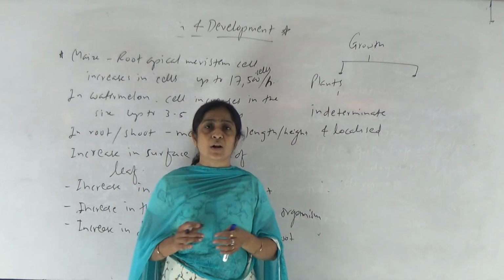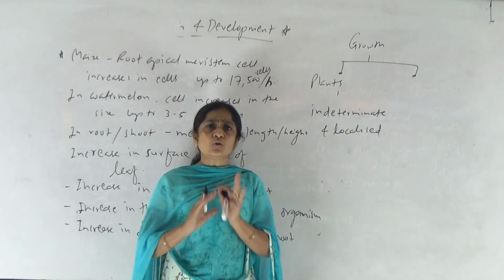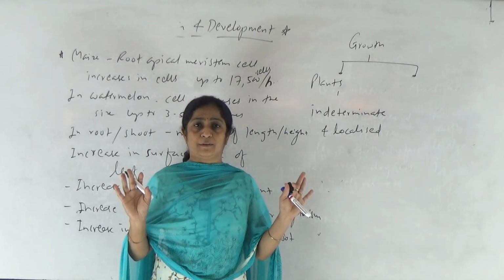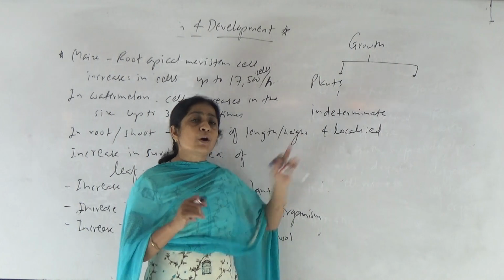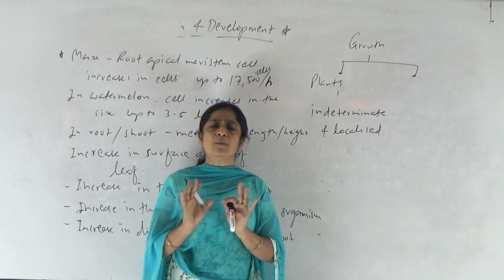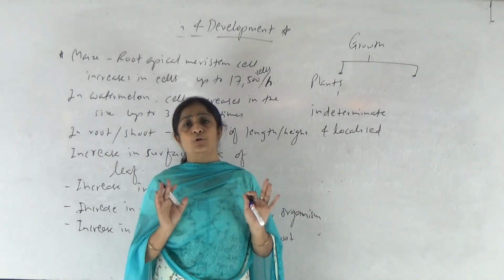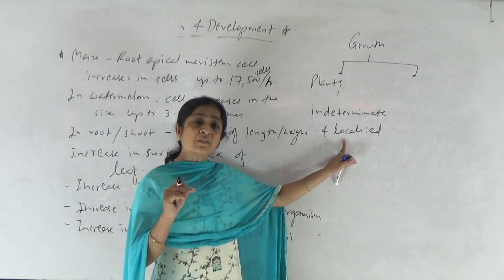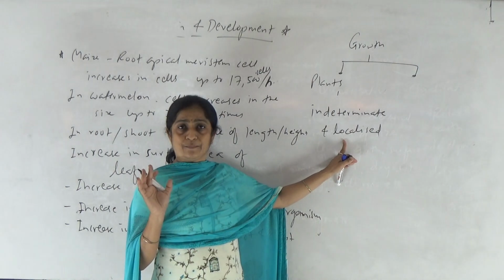So growth in plant is indeterminate. Even it is irregular. Is there any specific shape of plant? No. There is no definite shape observed in the plant. So growth is irregular. Okay. And it is localized. Why localized? Because only some specific plant parts show growth. Rest of the plant part shows limited growth. Which part shows unlimited growth? Root and shoot. Hence localized. Why? Because they possess specific meristematic tissue in them. Root and shoot apical meristem.